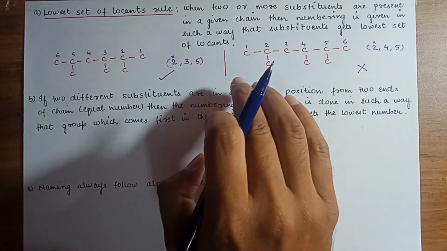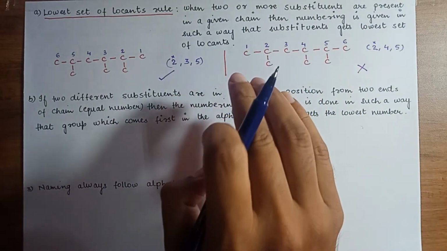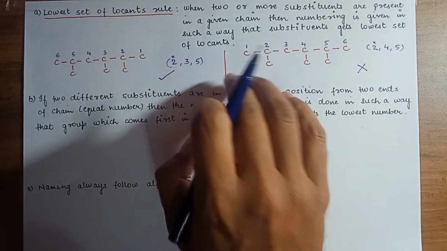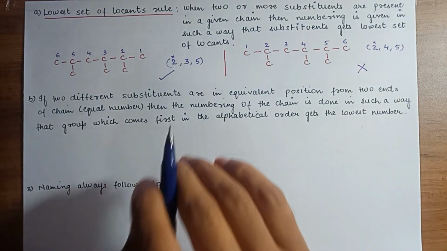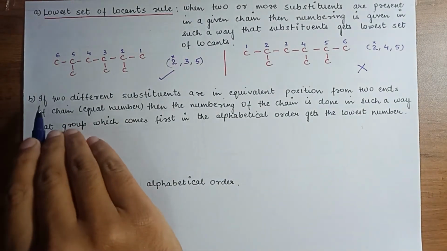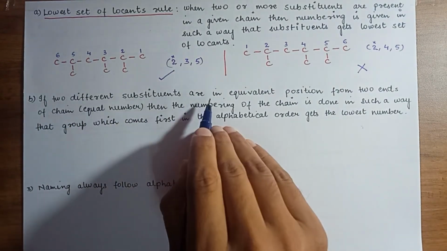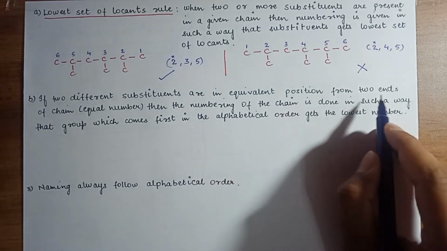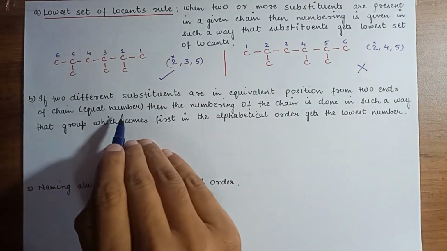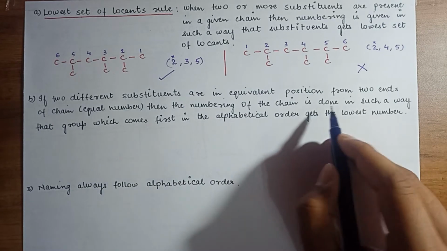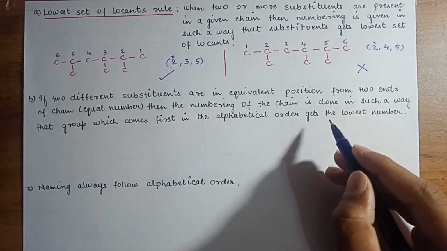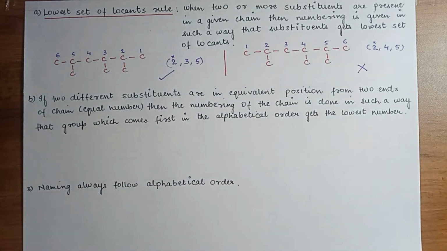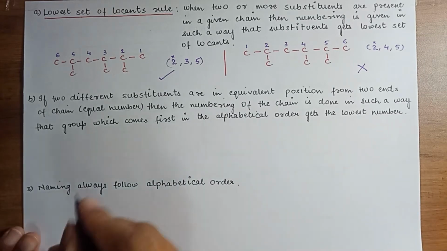So this was about the lowest set of locants rule. You have to remember this. Clear? In any case, you just have to check the numbers and go for the lowest number. Next, the sub rule: if two different substituents are in equivalent position from two ends of the chain, that is equal number, then the numbering of the chain is done in such a way that the group which comes first in alphabetical order gets the lowest number. We will see this. The words look complex, but it is quite simple.